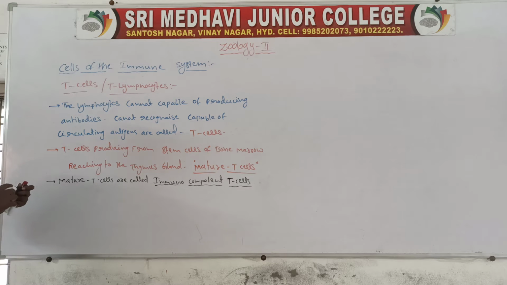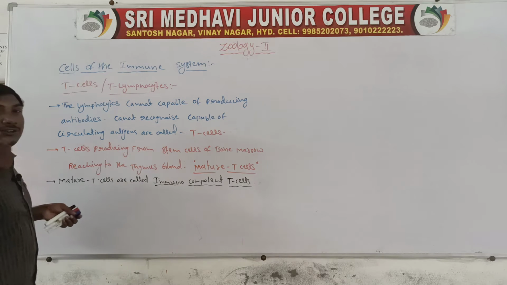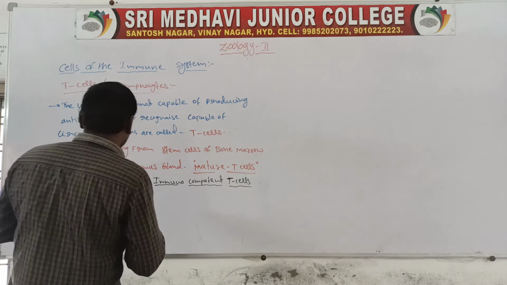These immunocompetent T cells reach the secondary lymphoid organs.